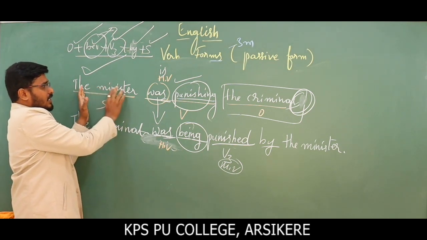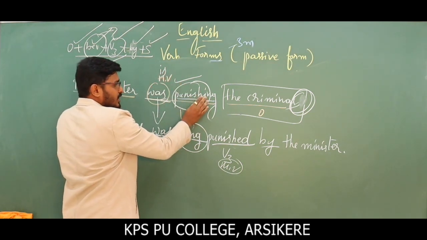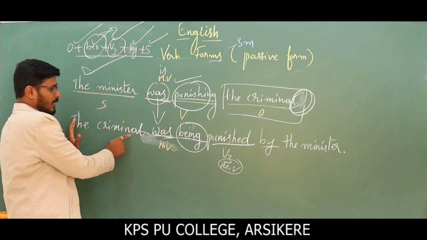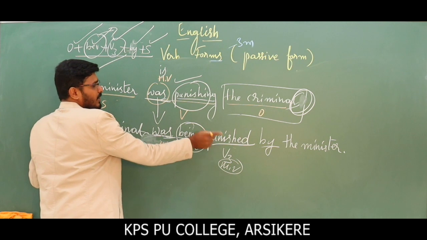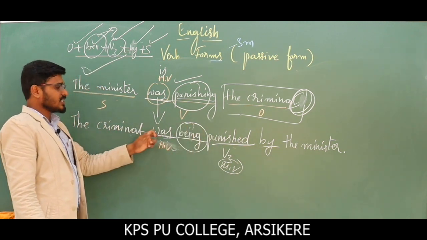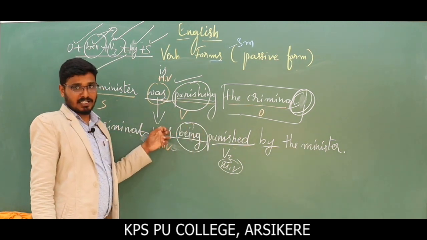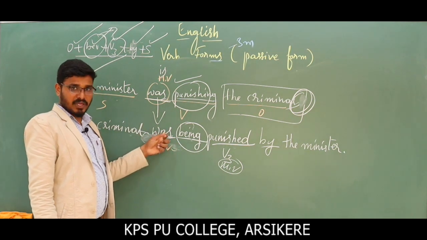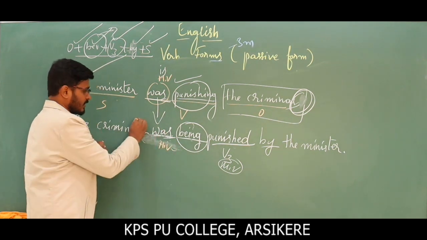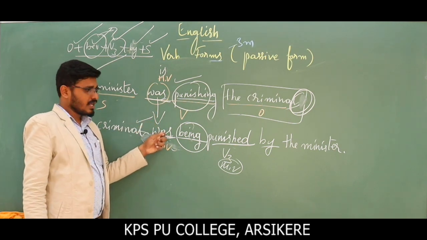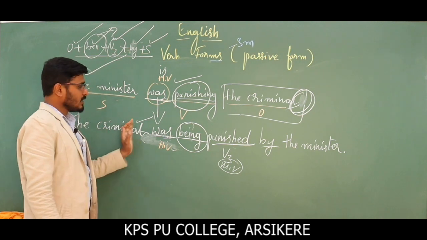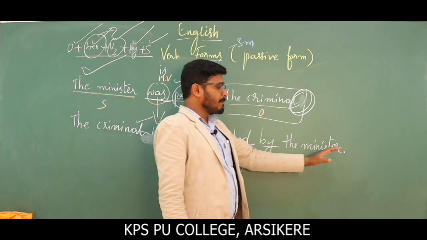If the question is, the minister is punishing the criminal, the answer would be, the criminal is being punished. Is being punished, because it is present continuous, so we have to use the present singular be verb. Because the object is singular and it is present tense, we use the present form of the be verb: the criminal is being punished by the minister.